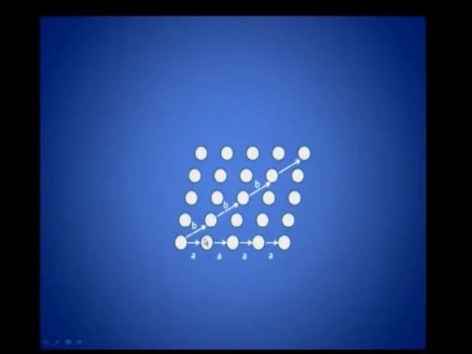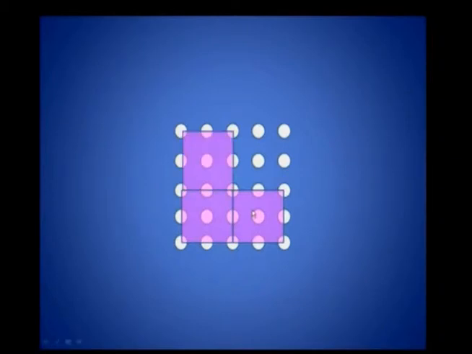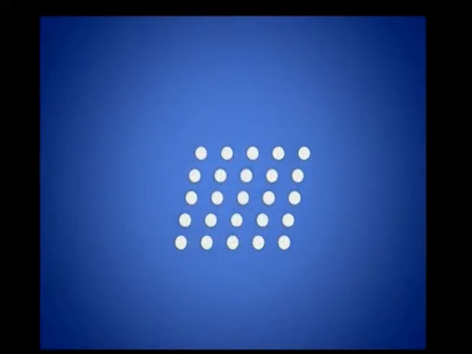By translating the primitive cell, you can obtain the entire lattice. As I showed you just now, by translating this cell, you can obtain this, and by translating this, you can go to this, and so on. So, it is possible to build up the entire lattice by translating either the primitive cell or the compound unit cell.